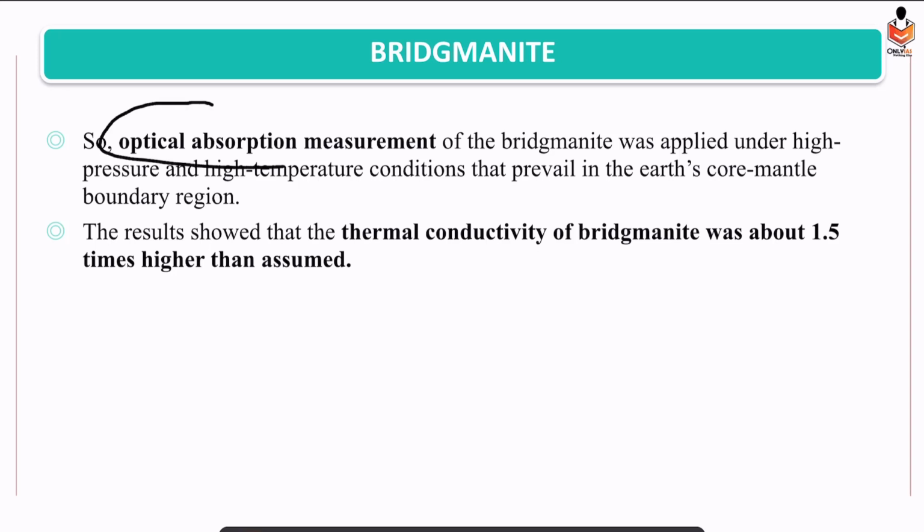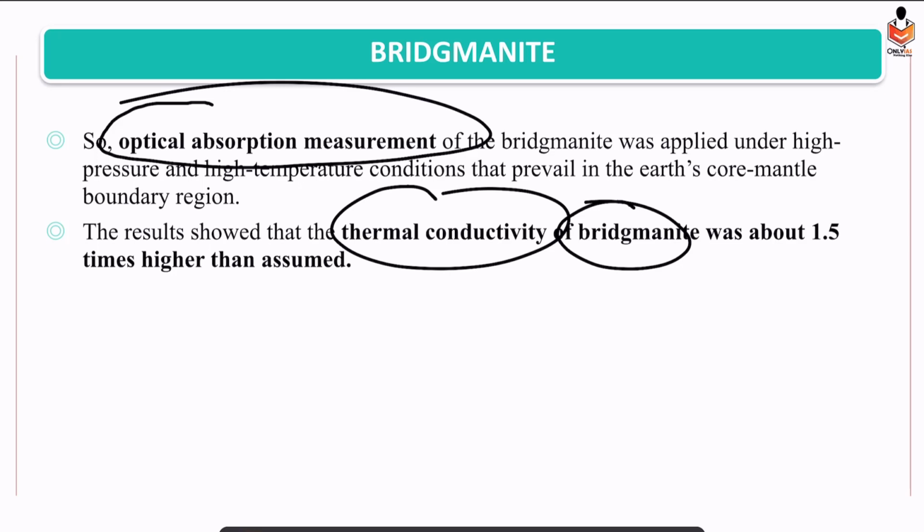We did the optical absorption measurement. So at what rate? Basically, Bridgmanite material is absorbing the heat, the thermal conductivity of the heat. So we found that the thermal conductivity of Bridgmanite was 1.5 times what was actually expected.